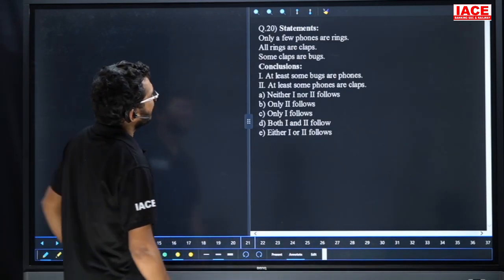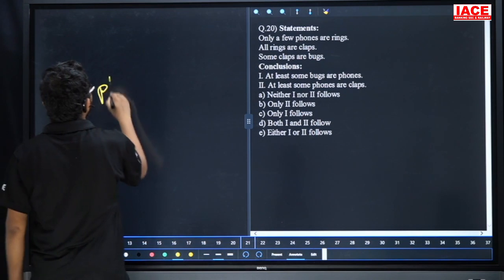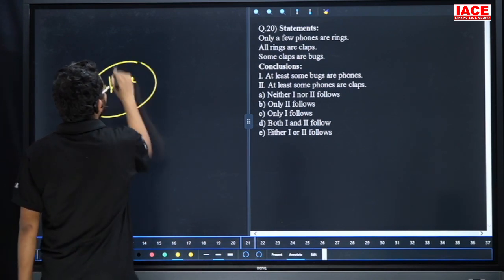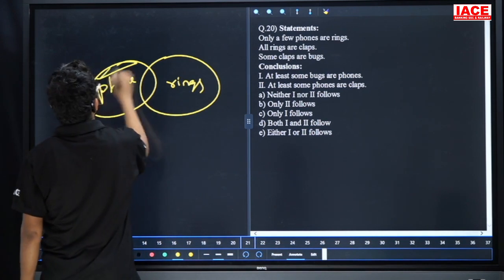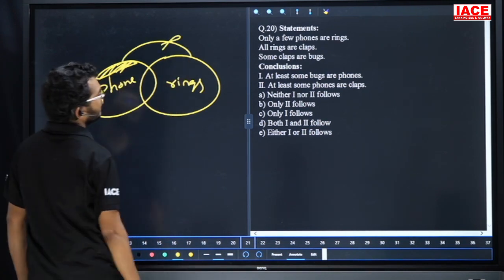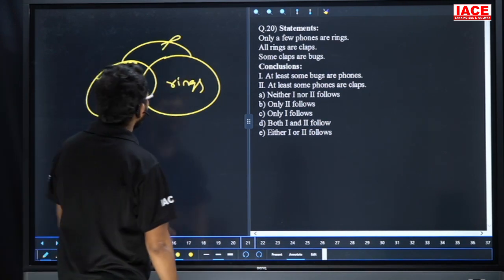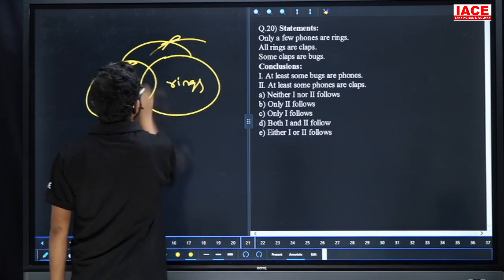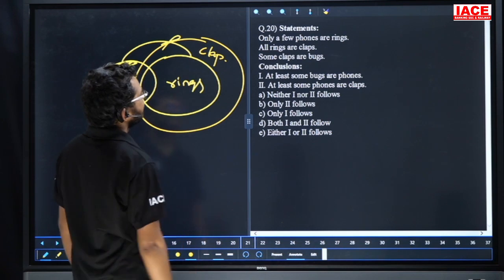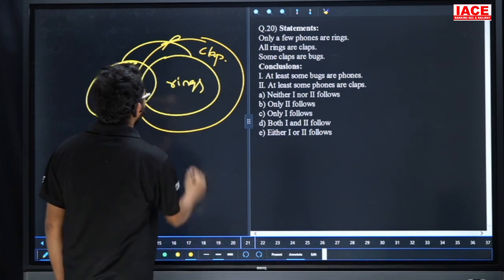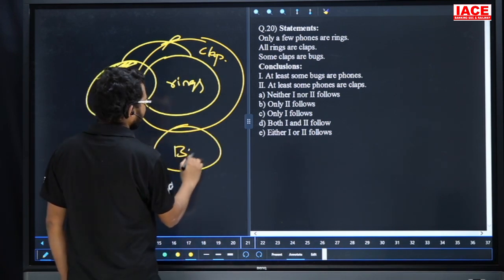Question number 20. Only few phones are rings. Friends, take a phone. Some phones are rings. At the same time, some part of phone is not ring. Next, all rings are clap. Friends, check ring. All ring is a clap. Next, some claps are bugs. Now take your clap. Some part of clap is a bug.